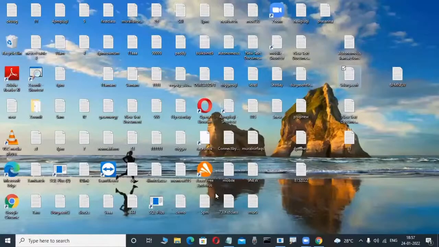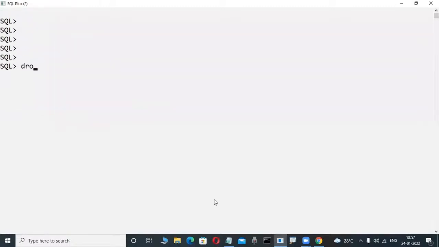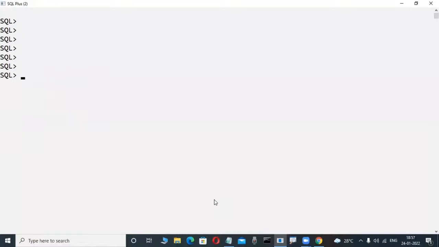Suppose you are an experienced person, for example. In the future, once you are learning our courses and you are good at them, then within a fraction of a second you can write master and child tables. Suppose I'm creating a master table like this, where a primary key is available. Don't write it, it's just a demo.